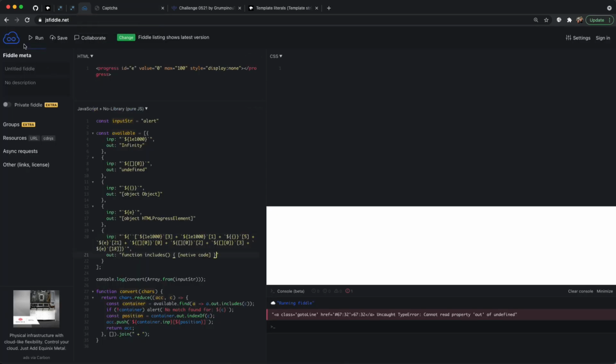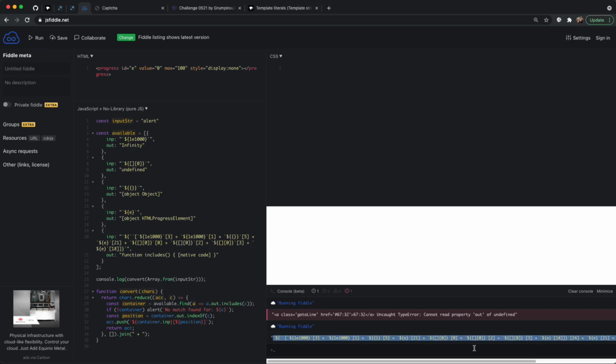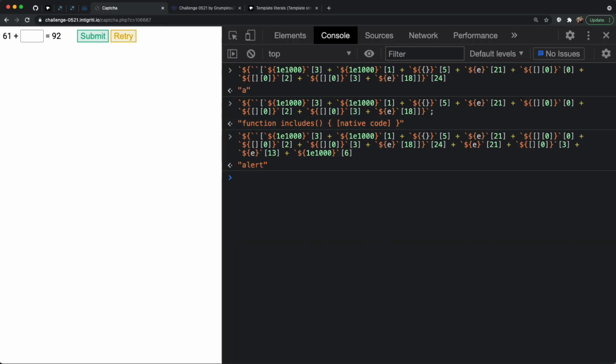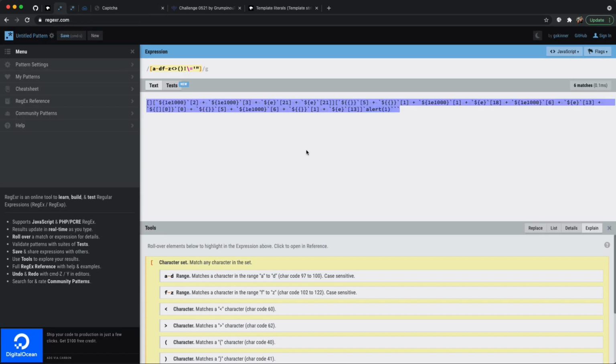And then hopefully when we hit go, we are doing it with alert, and we will take that and check, did it work? So let's have a look. We did in fact create the word alert, and as we can see, it is entirely legal. We are not using any character that is being filtered out, so we are pretty much done.